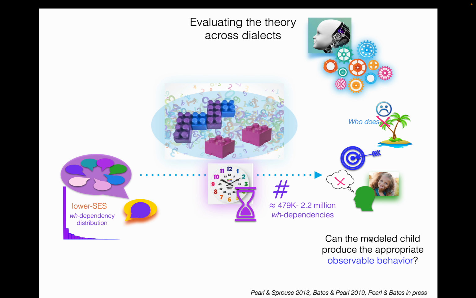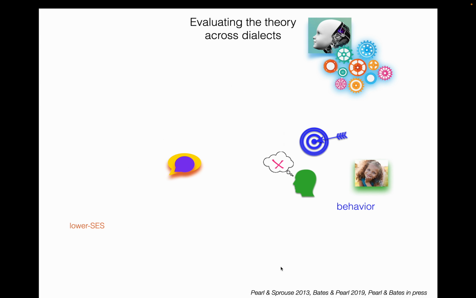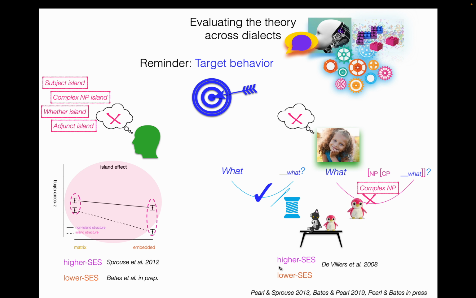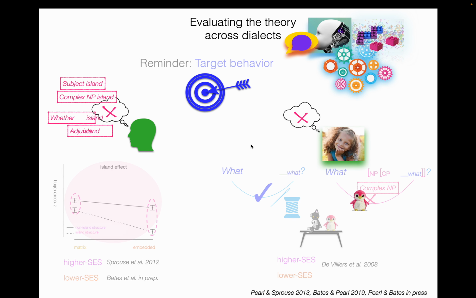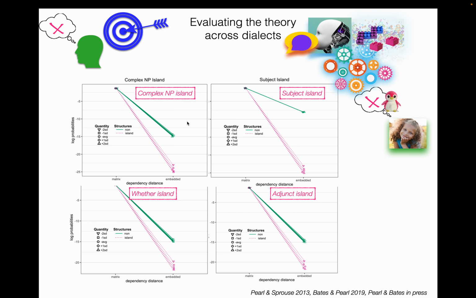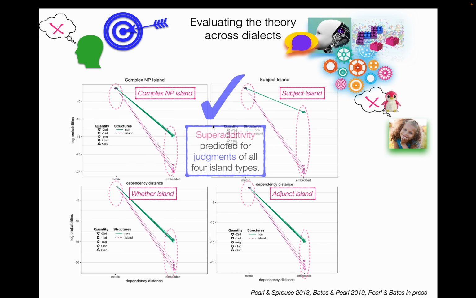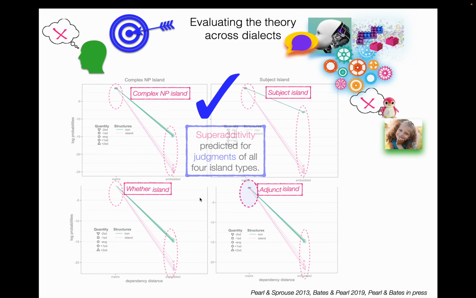And here's the question again. Can the modeled child produce the appropriate observable behavior? And reminder, again, we have adult judgments, so we're looking for a superadditivity in our stimuli comparisons. And we have child judgments, where we're looking for a preferred interpretation given a particular type of WH question. And what do we see? We see for all 4 island types in learning from lower SES data, superadditivity again, right? So we have the adult behavior.